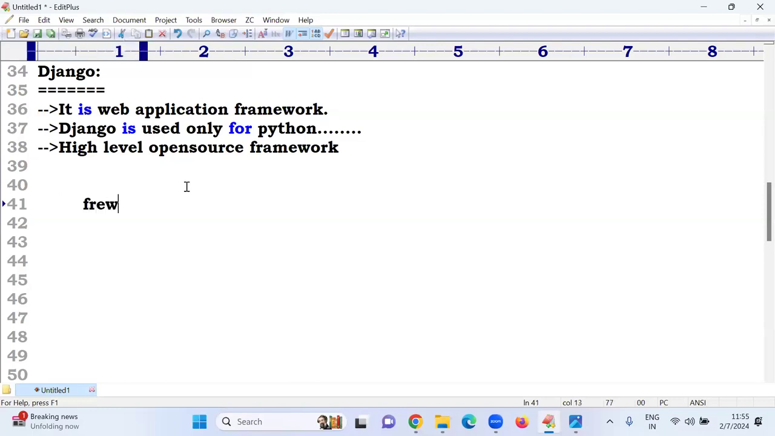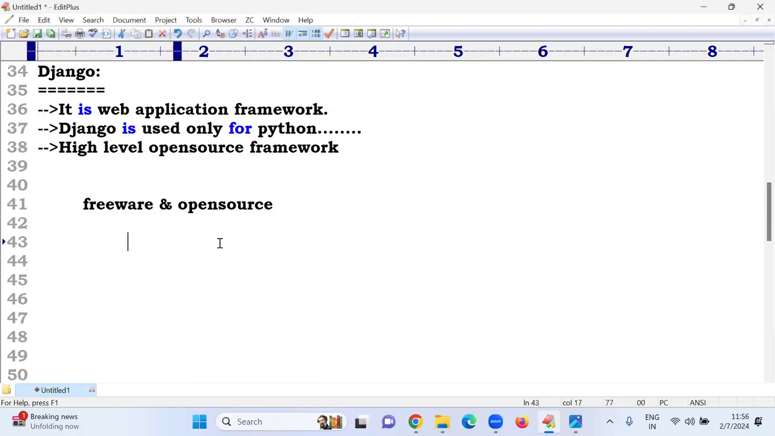Sir, freeware and open source, both are the same? No, not the same. What is the meaning of freeware? The software is available for free. Anyone can download, anyone can use it. That is called freeware. Open source means the source code will be open, and based on our requirement we have to customize. That is called open source. Java is not open source. .NET is not open source. Python is open source, and freeware also, both are supported. Same here, Django is freeware as well as open source.